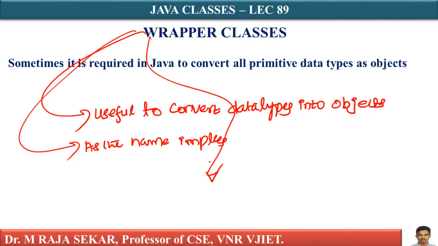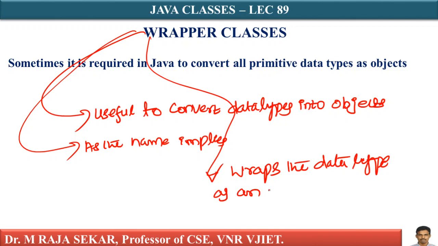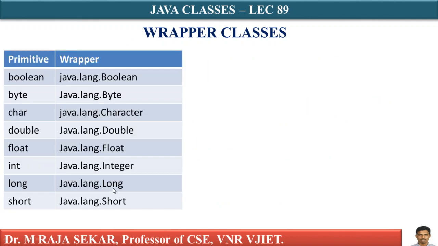Let me repeat, as it is important: as the name implies, wrapper classes wrap the data type as an object. How many wrapper classes are there in the Java programming language?